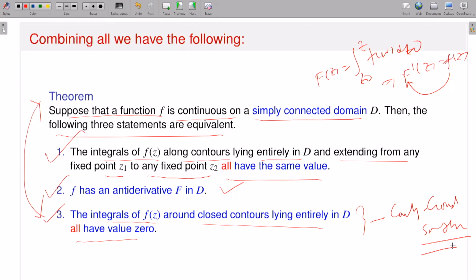Okay. So if I have the Cauchy-Goursat theorem, it is an extremely nice theorem. As long as my function is analytic in a simply connected domain, then if I take any simple closed contour, the value of the contour integration is 0, which implies that if I take any points z1, z2 in my domain, whatever contour I take starting from z1 and ending at z2, the corresponding contour integral exists and the value will be independent of the choice of the contour. And three is that f possesses an antiderivative or primitive. So this is the set of three equivalent criteria.